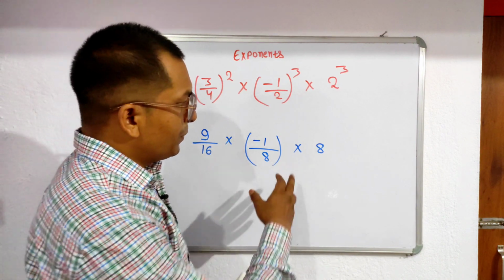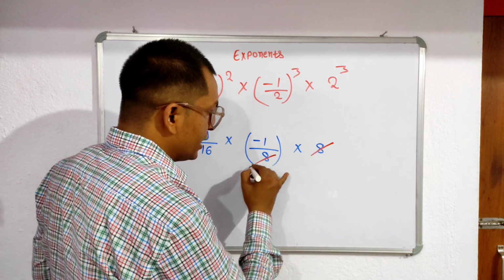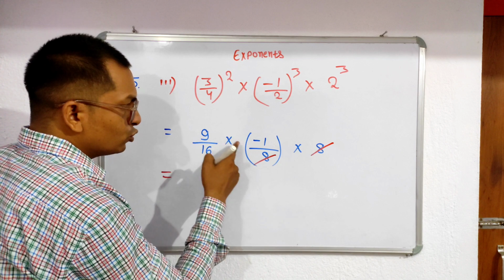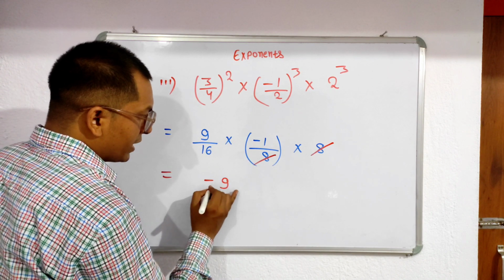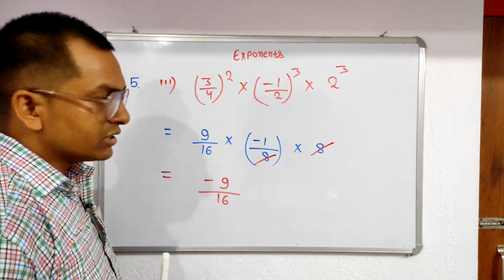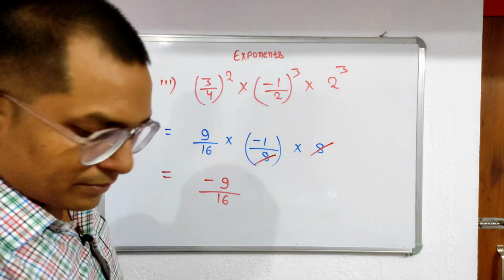Because this is the multiplication sign, in that case here we cut this 8 and 8. And finally we write here 9 into minus 1, that's why we write minus 9 upon 16. So this is the answer. Okay. So you just write it, take a screenshot. Clear na?